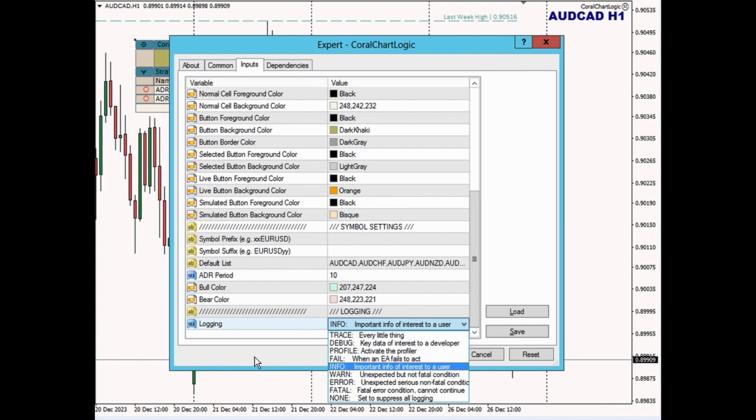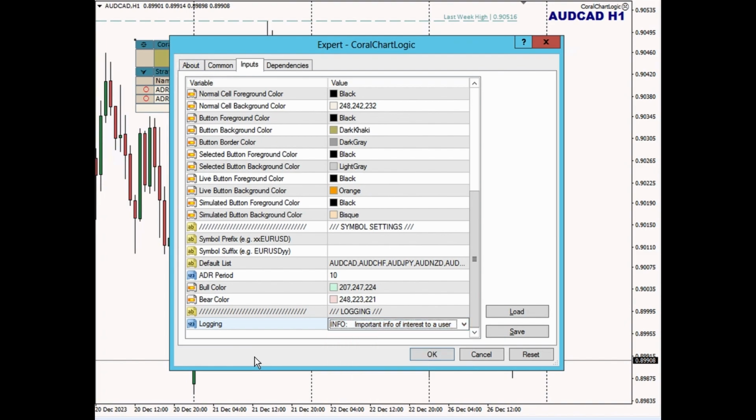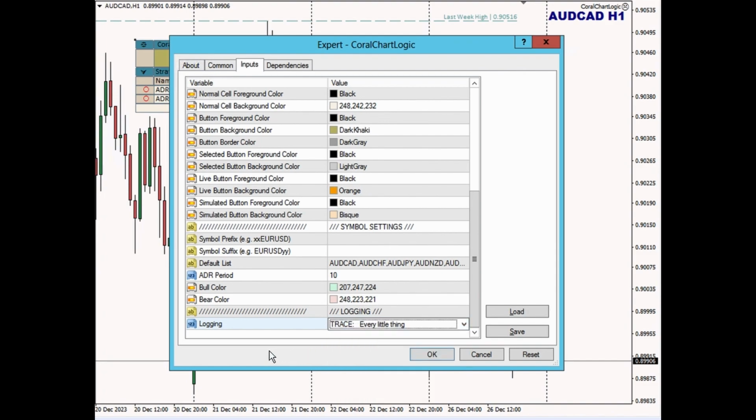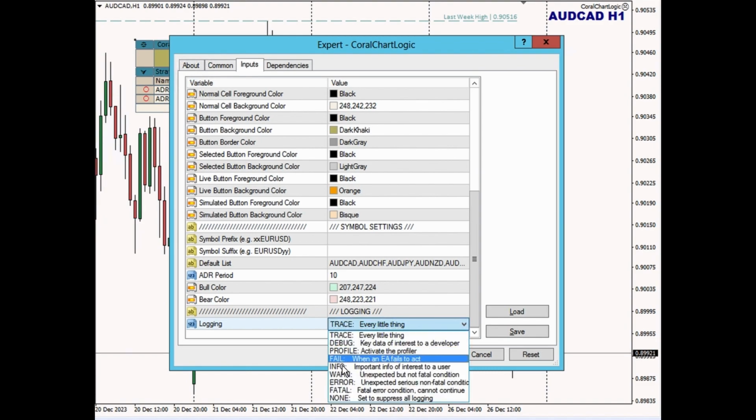When EAs and indicators and so on are writing information to your log, these log files are saved. And over time, they can accumulate. And if you were to put this to trace, you're going to get a huge amount of logging information written to those logs. And it's not going to take long before those log files are taking up a lot of space on your disk. So you probably would want to go and delete them. And so the more information you're writing to the log, the more often you should go and delete your log files. If you're giving a lot of information for a reason, then you would want to go in and review them more frequently.